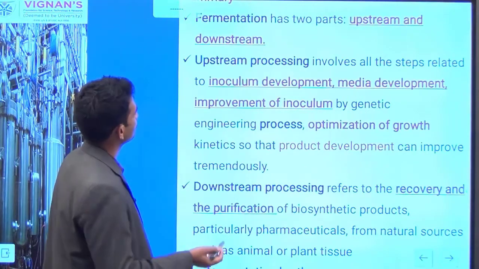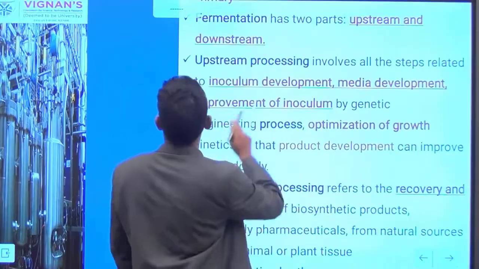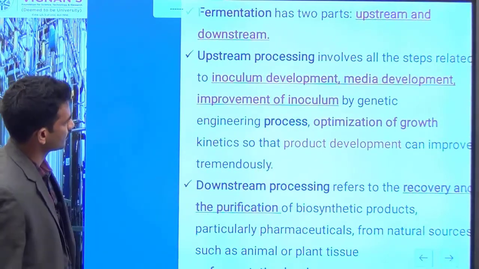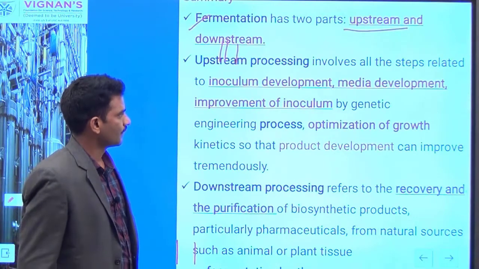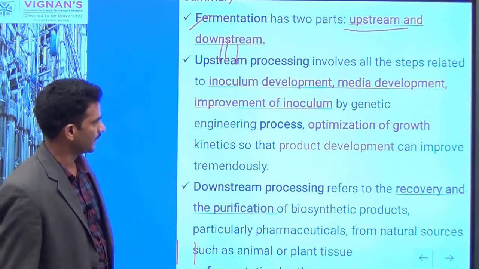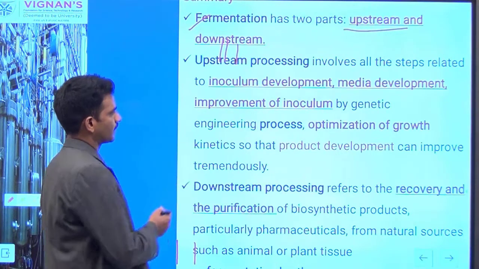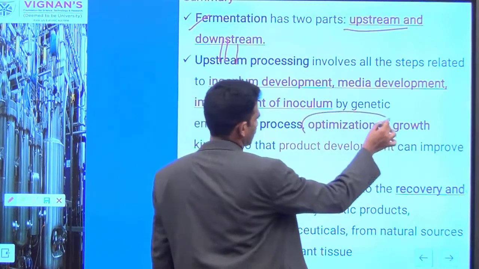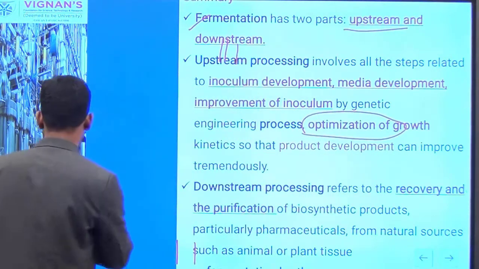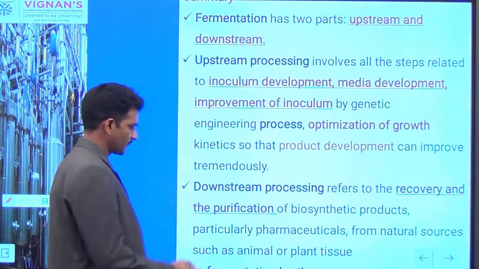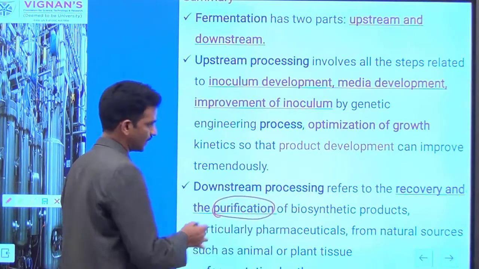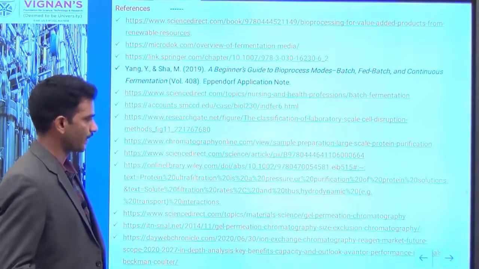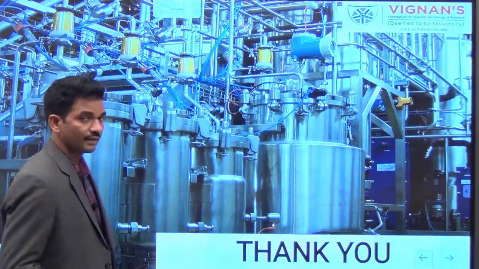Going to your summary, your fermentation process has two stages: one is the upstream processing and the second is the downstream processing. Upstream involves development and formulation of the fermentation medium, selection of the operation, and sometimes the optimization process is also very essential to enhance the growth of the cells. And the downstream processing focuses on extraction and purification of your desirable product. These are all references to follow for this topic. Thank you.